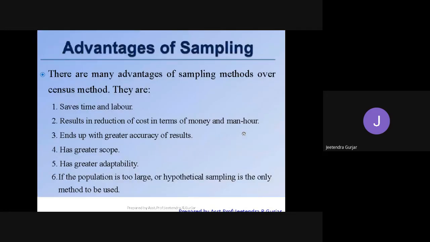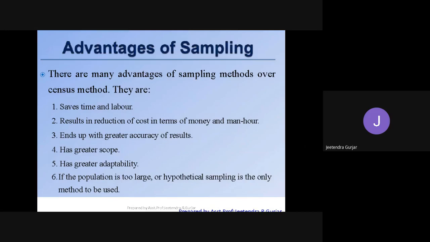This is the last part, that is advantages of sampling. So what are the advantages here, students? There are many advantages of sampling methods over census method. They save time and labor. Yes, students. By using this sampling, we can come to the conclusion that the time is saved and our labor work is also saved.